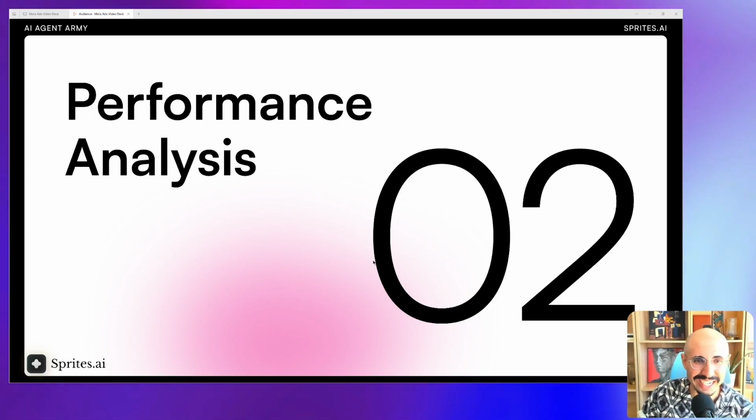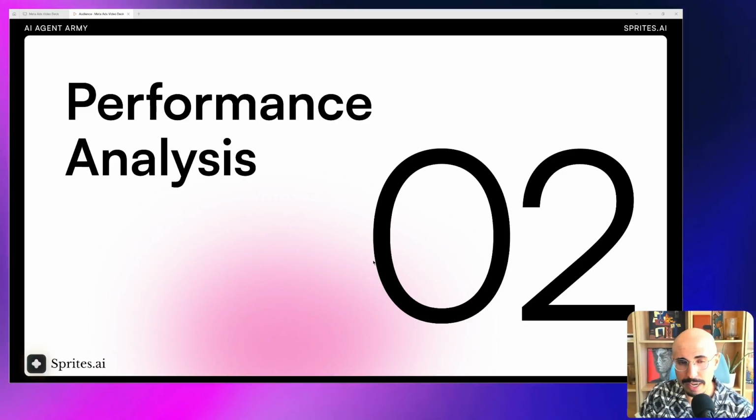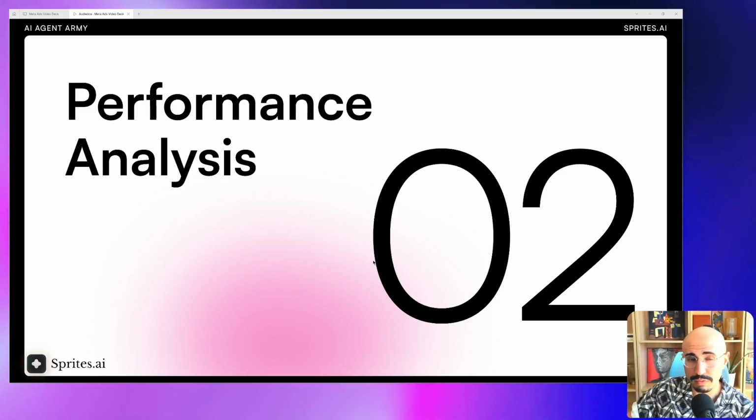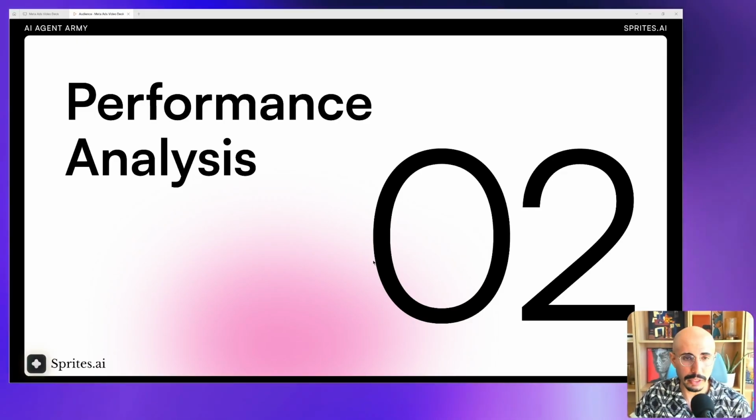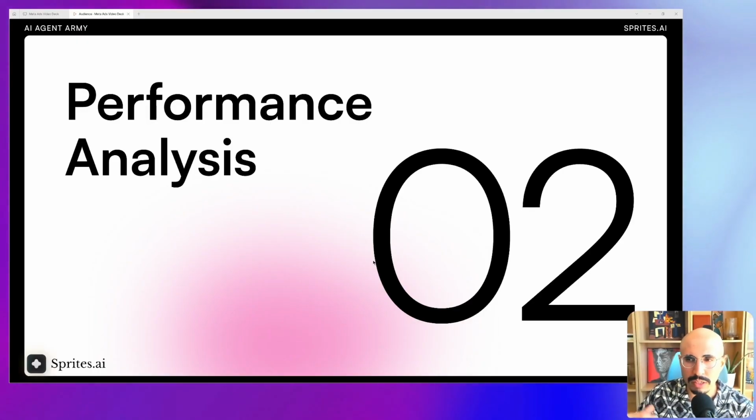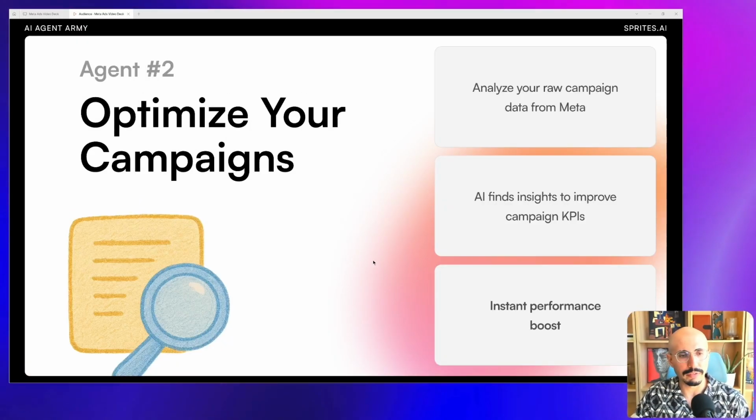Did it go up or did it go down? But sometimes you need to zoom out and see what's going on. Or maybe you've outsourced this work to an agency or someone on your team. You want to see what's going on. Let's get a kind of zoomed out view.